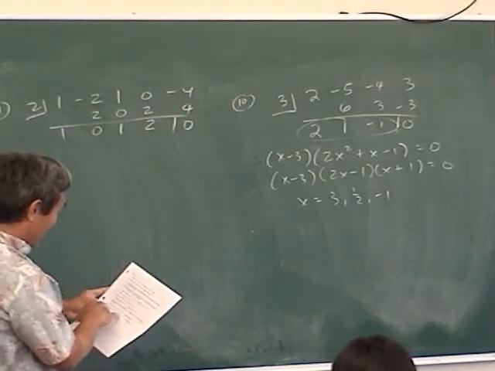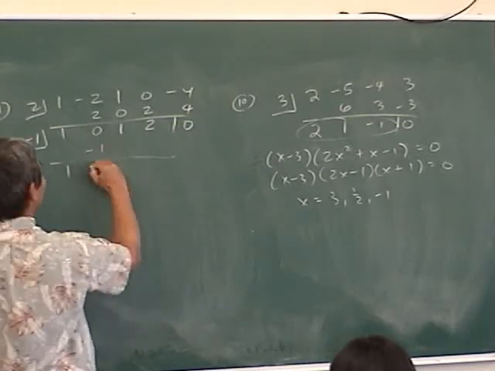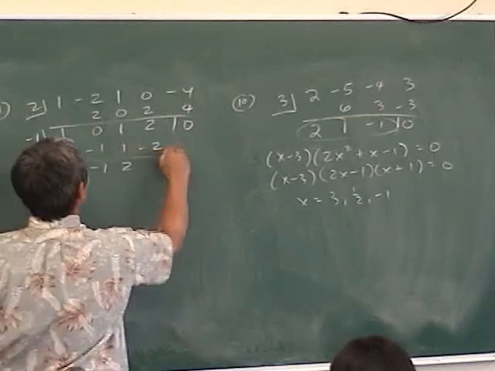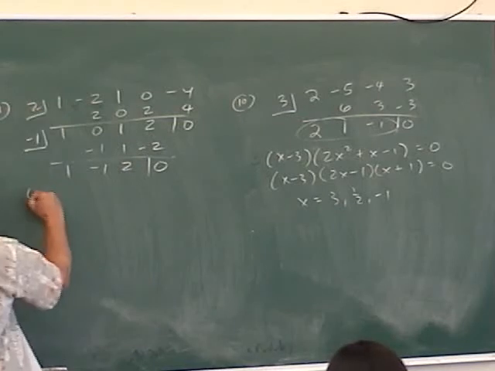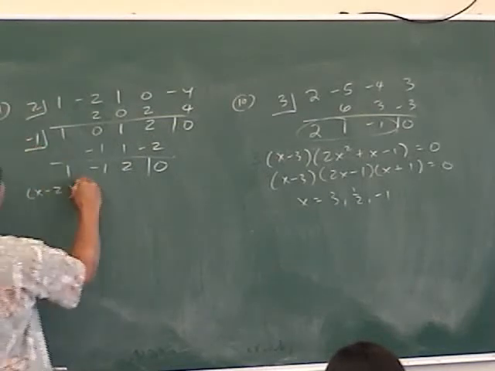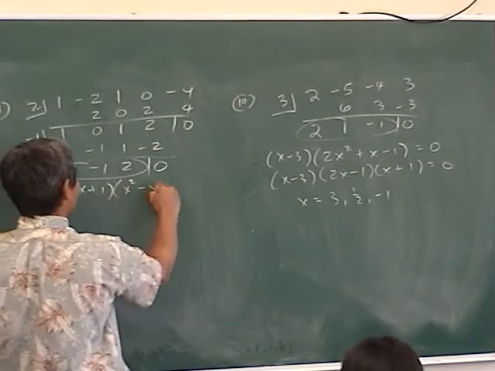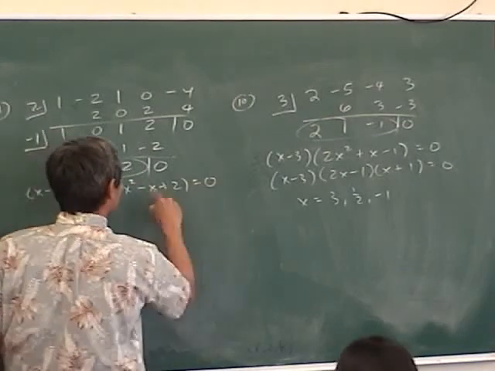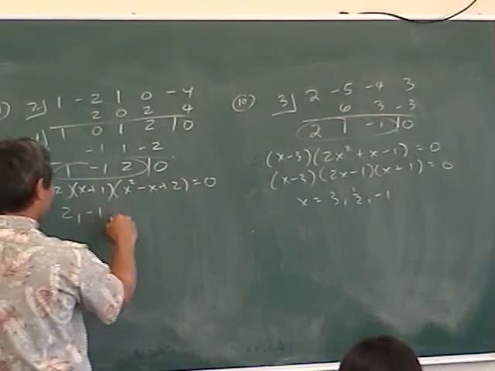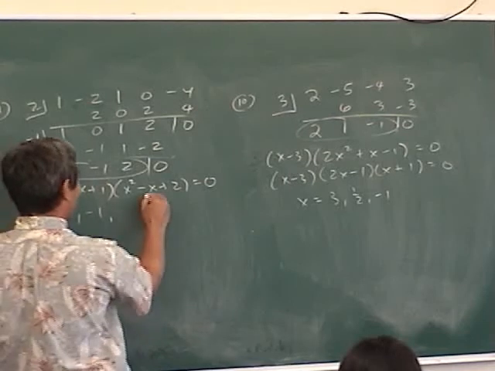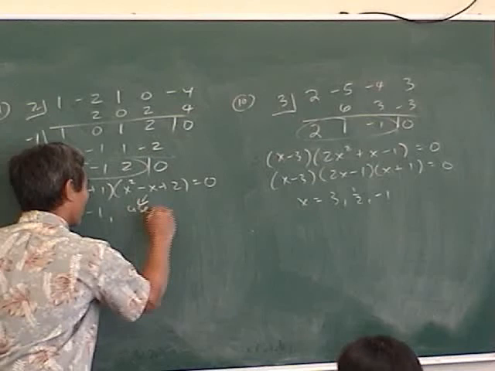But then there's another root of negative 1. So now you do synthetic division on what's left. So 1, negative 1, negative 1, 1, 2, negative 2, 0. So what does this all mean, Mr. Park? Well, that means x minus 2 is a factor. X minus negative 1 is a factor. And the other factor comes from the depressed coefficients here: x squared minus x plus 2. Can that be factored? No, so you use the quadratic formula. So 2, negative 1, and then just use the quadratic formula here. Woo! You guys can do that. Okay, I'll put use quadratic formula.